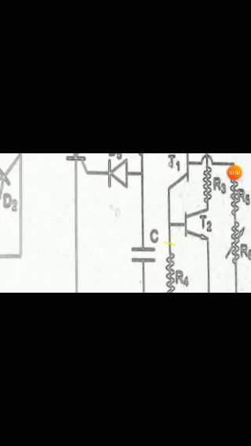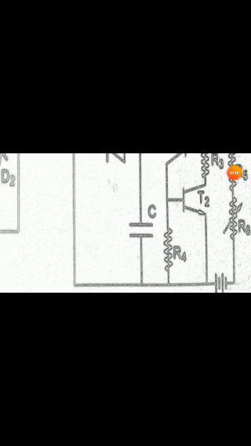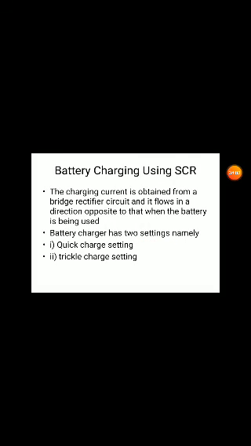This can be adjusted by varying the resistance R6. The resistance R1 here is a high power resistance, because it carries the full charging current. Whatever charging current flows to the battery, the voltage changes by this R6 also. R1 is a high power resistance because it carries the full charging current.